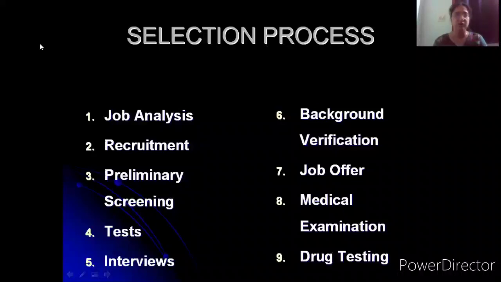So here, background verification, if it is properly done, can avoid all these problems. The basic purpose of background verification is that it mainly serves two purposes. One purpose is to make sure that whatever information is given in the resume is authentic. Is it true or not? And another very important purpose of background verification is to unearth any kind of criminal records that this candidate might be holding, which would prove to be very dangerous for the company in case they take in such a candidate.